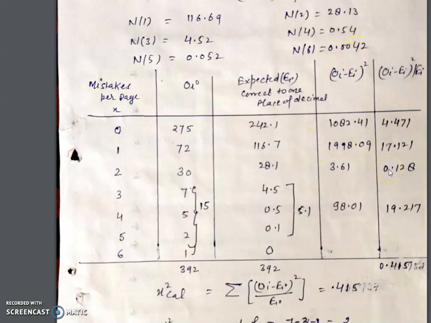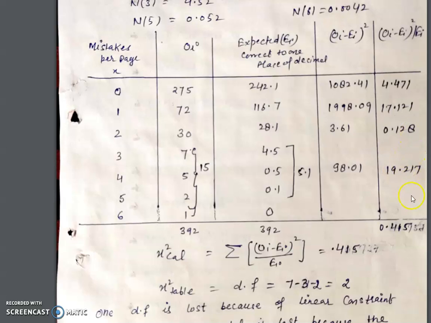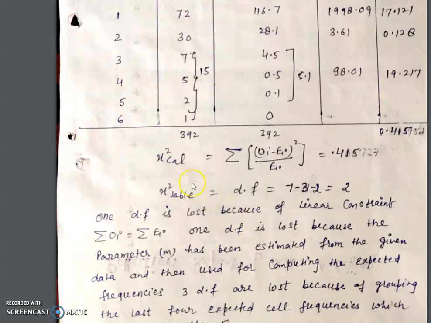Now calculate (OI minus EI) whole square upon EI. The sigma value is 0.415, and here we can see this is sigma EI, this is sigma OI. These values are equal. Apply chi-square, calculated value: this is (OI minus EI) whole square upon EI, which is 0.415.